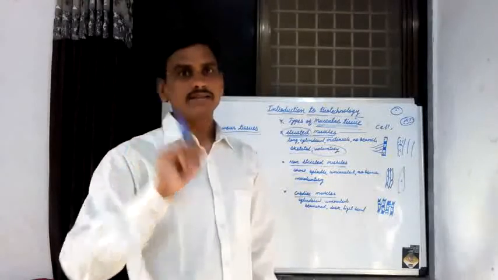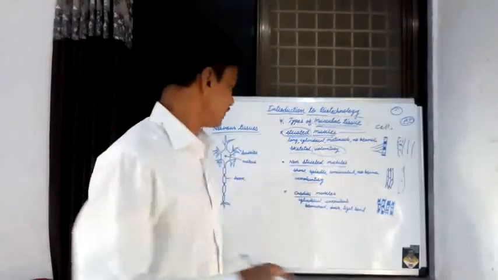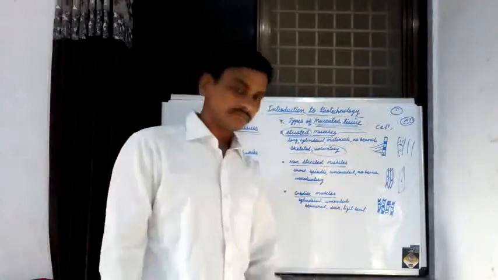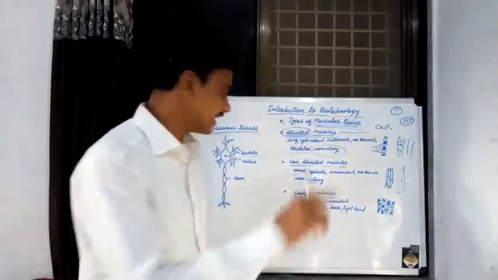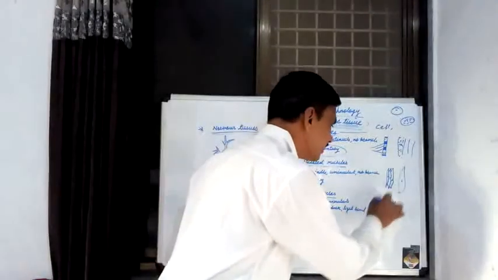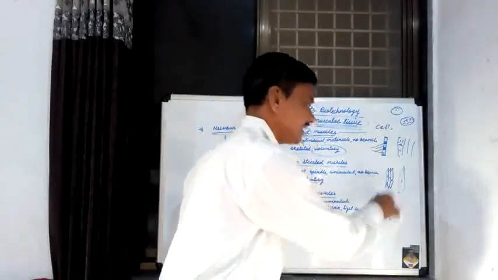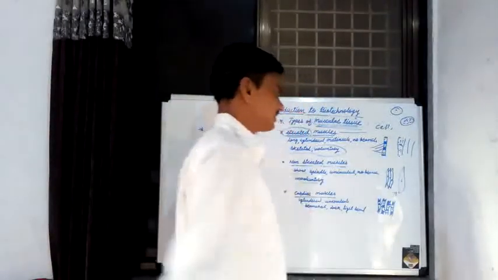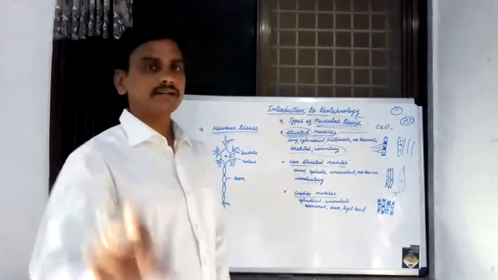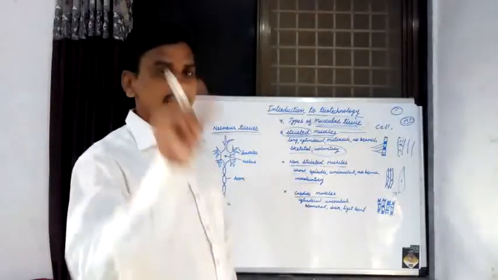The third and last type of muscular tissue is known as cardiac muscle. The cells in cardiac muscle are elongated, cylindrical cells, uninucleated, same as non-striated muscle, with a single nucleus in each cell.